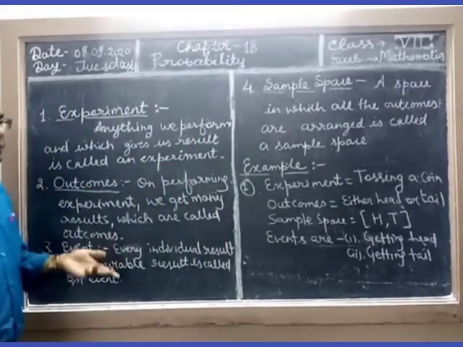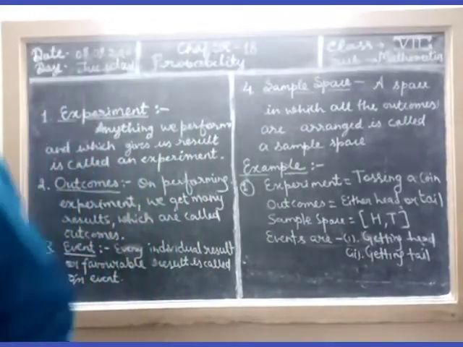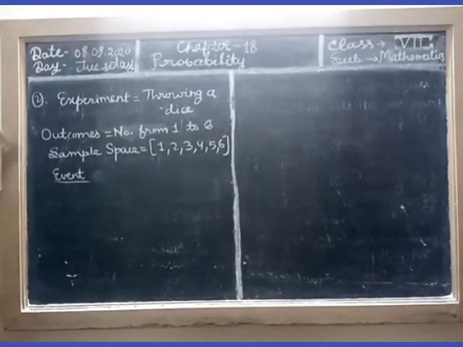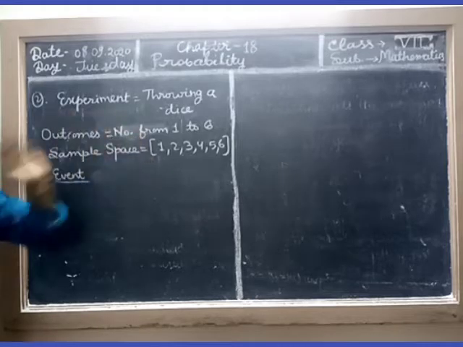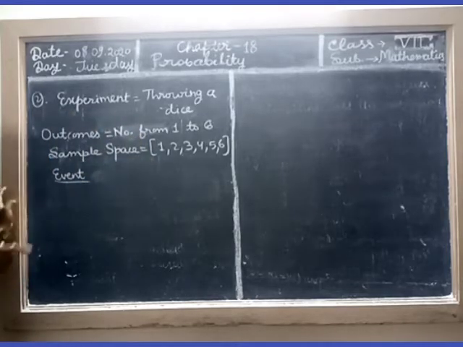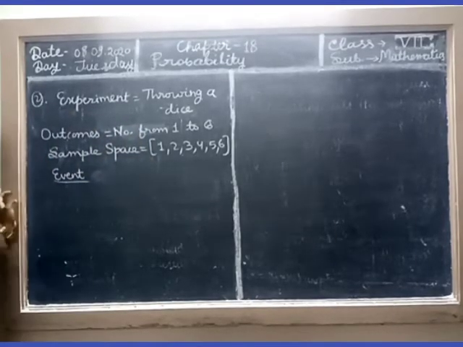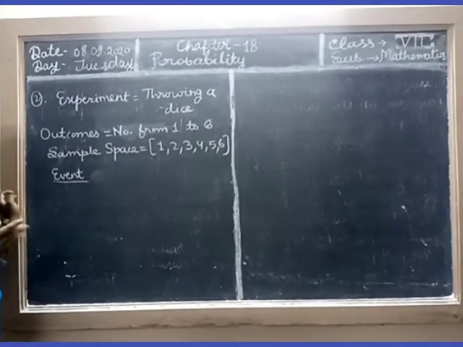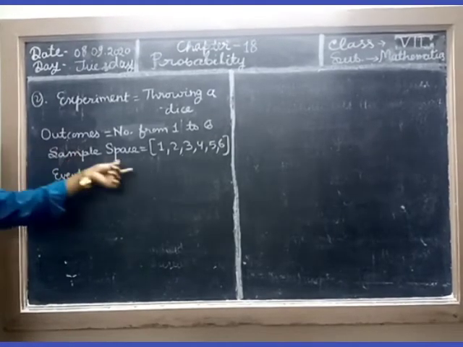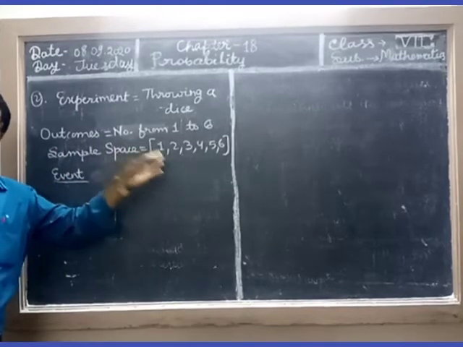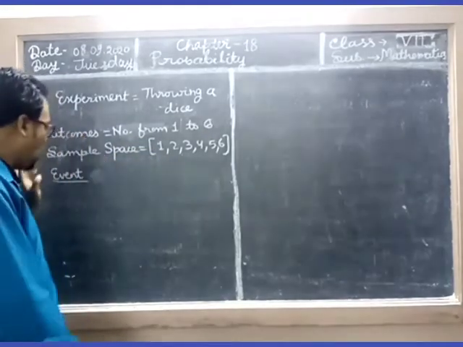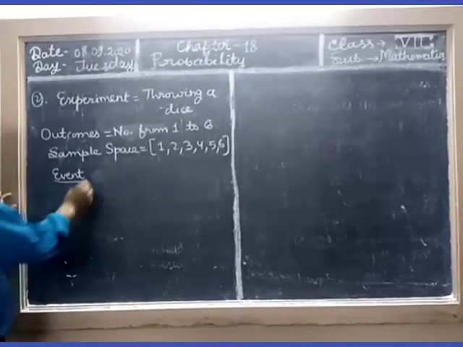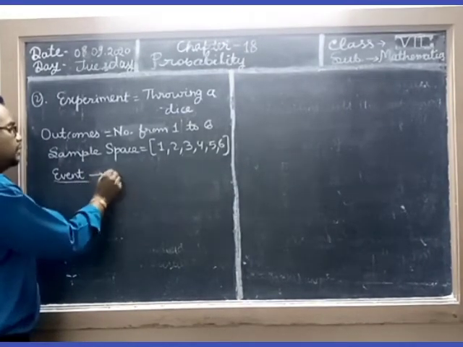Now another example, experiment: throwing a dice. Outcomes: numbers from 1 to 6. On throwing a dice there are 6 numbers, either 1 or 2 or 3 or 4 or 5 or 6. So sample space equals, in big brackets, we write all the 6 numbers. Now event means every individual result. So there are many events, getting 1,